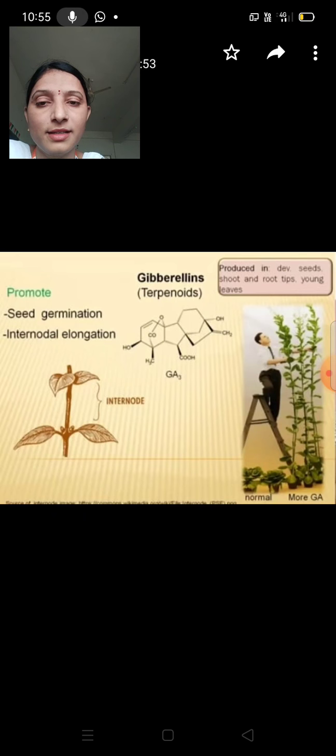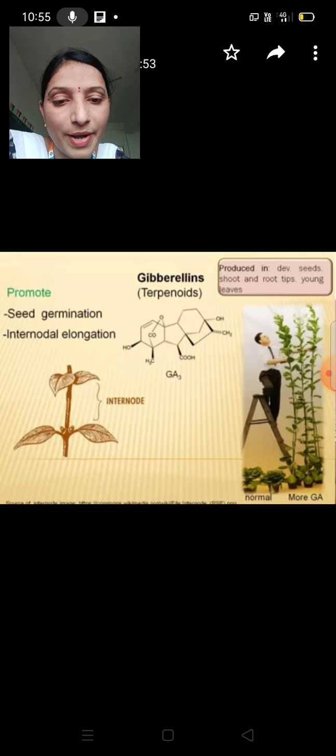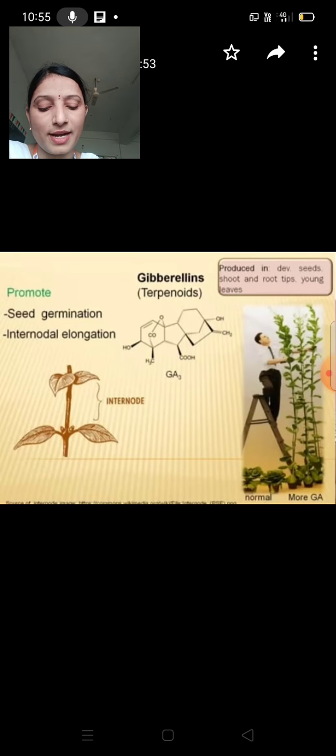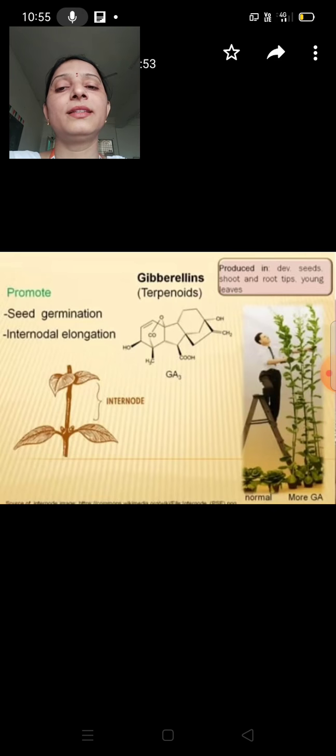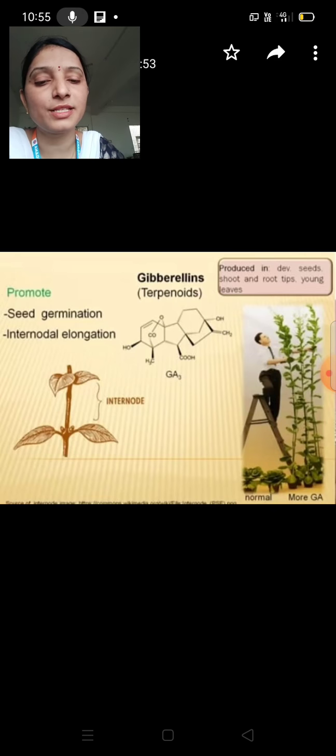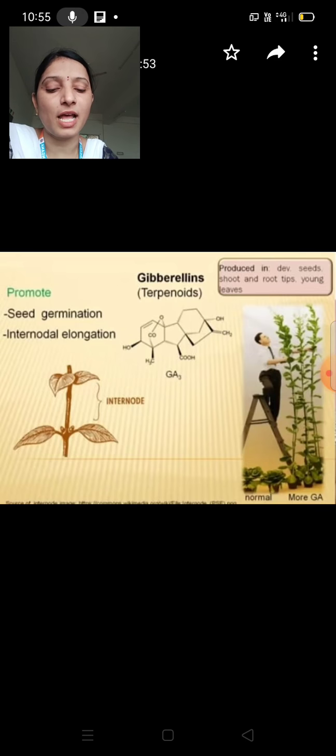Tall plant in this picture. Okay, do you understand? See this diagram. They are cabbage plants. Here they are cabbage plants treated with gibberellins. These two cabbage plants are the normal ones.